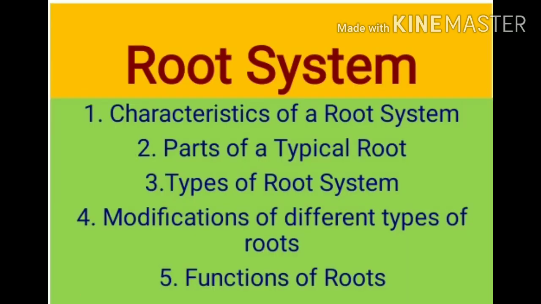The root system will be further studied under the subheads: characteristics of a root system, parts of a typical root, types of root system, modifications of different types of roots, and finally the functions of the roots. So let's first discuss the characteristics of a root system.